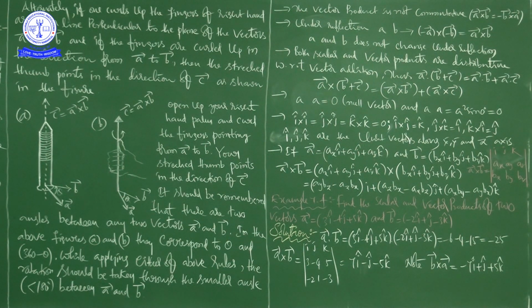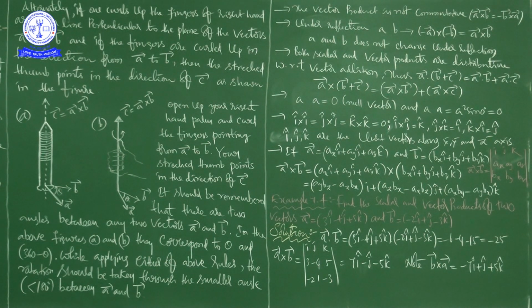See here, it should be remembered that there are two angles between any two vectors. You know that is the clockwise direction and anti-clockwise direction, right? We know that. Based on that he is saying it should be remembered that there are two angles between any two vectors A bar and B bar.